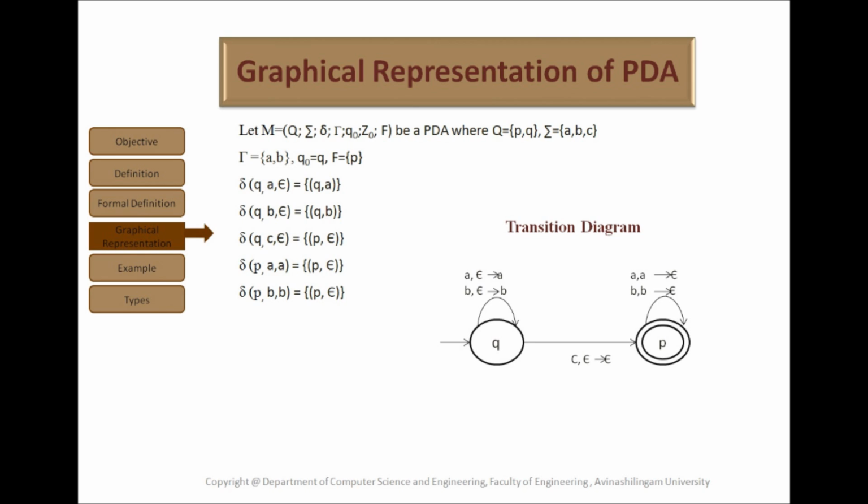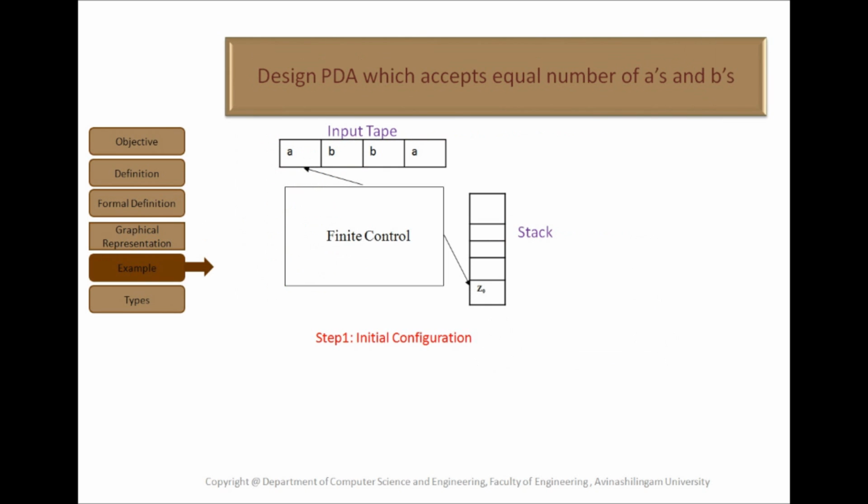So here q is the initial state we have started, p is the final state it finally reaches. Next we will see the example for push down automata. First we'll see, here we are designing a push down automata which accepts equal number of a's and b's.